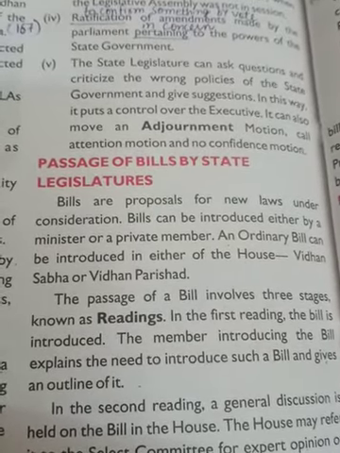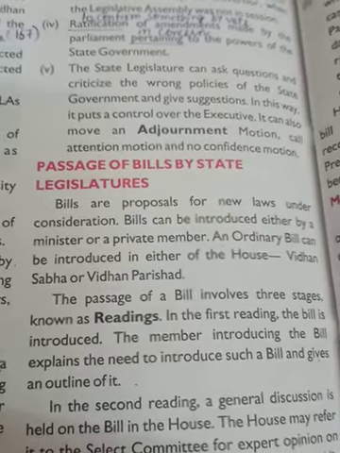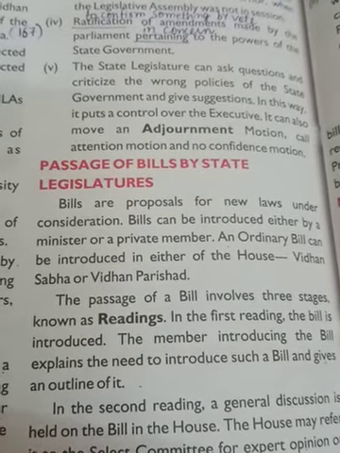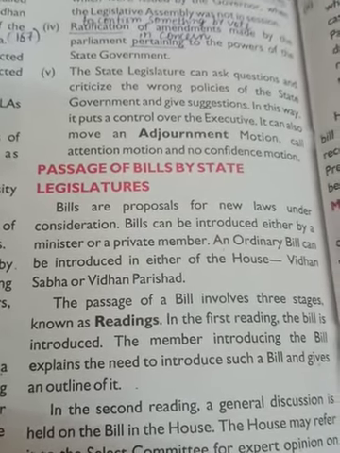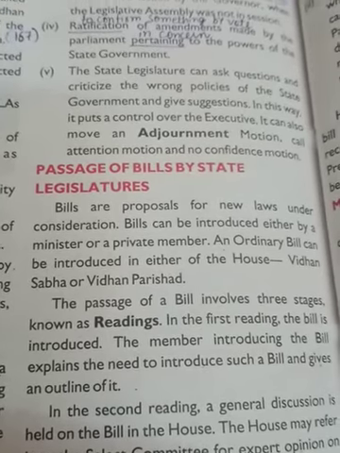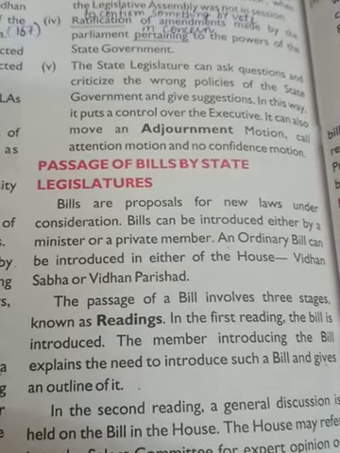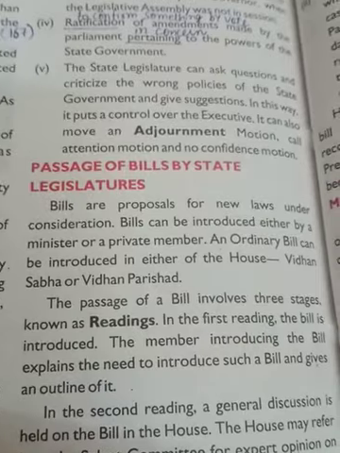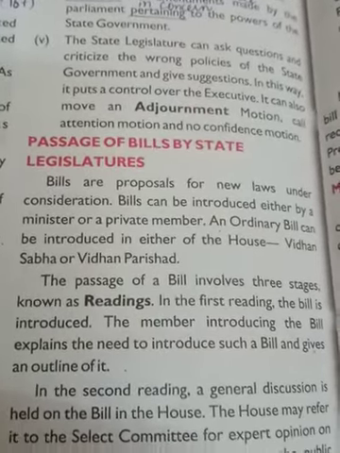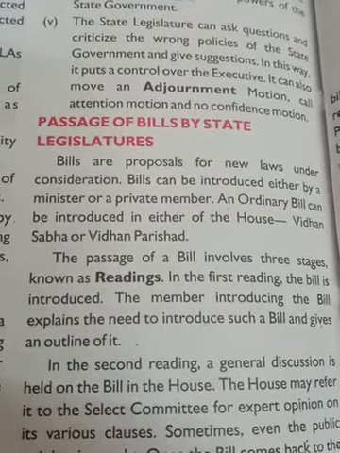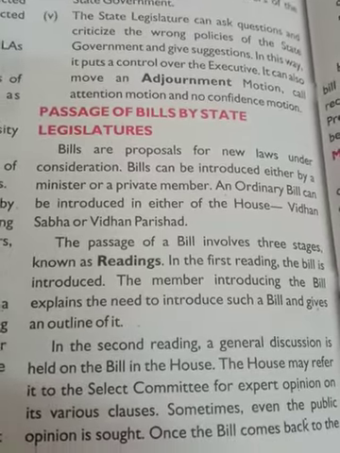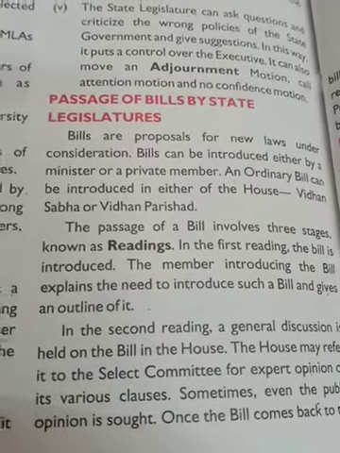So what are bills? Bills are proposals for new laws, meaning suppose there is any field, and new laws have to be framed regarding it, that is called a bill. The passage of a bill involves three stages. So there are three stages through which the bill passes.